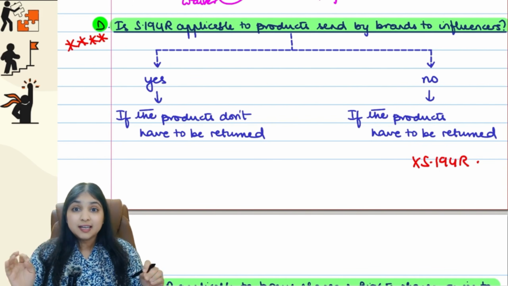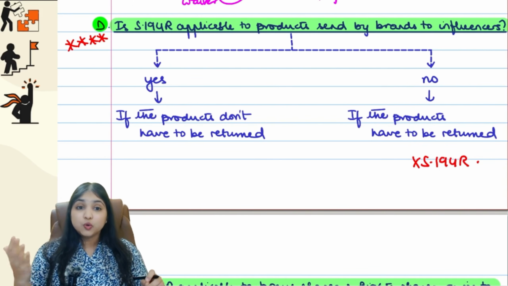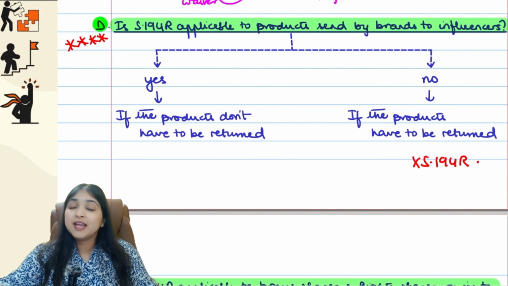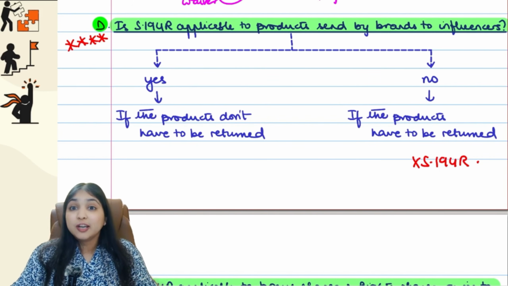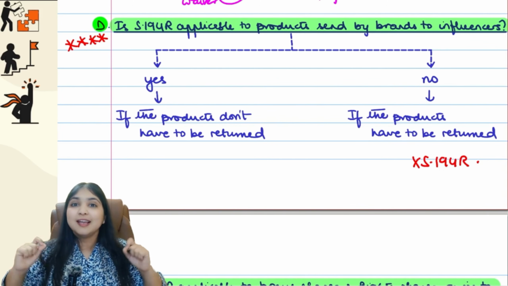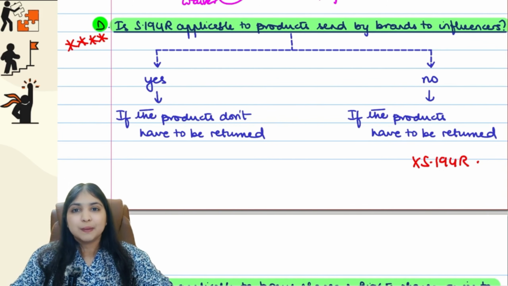Okay, so the crux of the story is, if the social media influencer has to return the product, then 194R will not apply, because then he did not enjoy a benefit. But if the social media influencer gets to keep the product, then he has enjoyed the benefit. Only then 194R will apply.